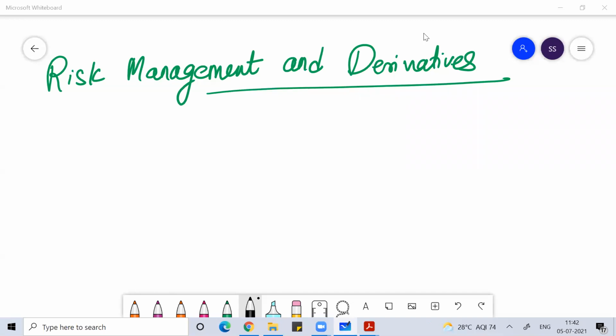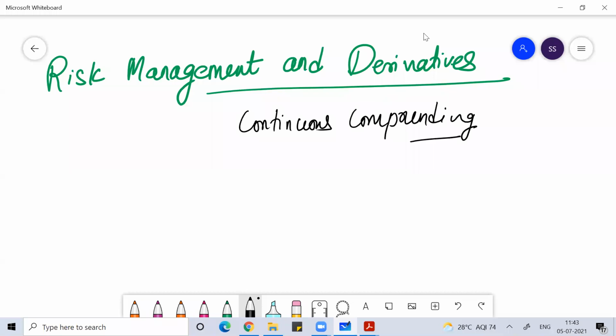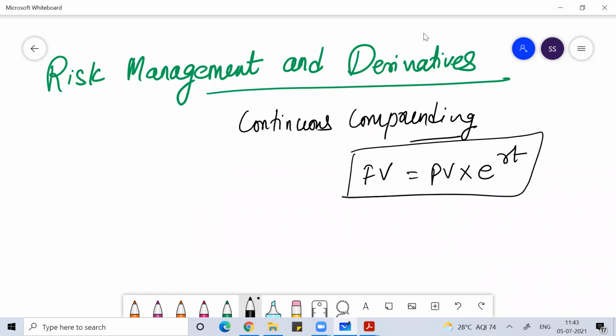So we introduced the concept of continuous compounding. In the last class, we discussed the concept of continuous compounding. While working on it, we use the formula future value is equal to present value into e to the power rt. This is the formula we have used here. This is the formula of continuous compounding.